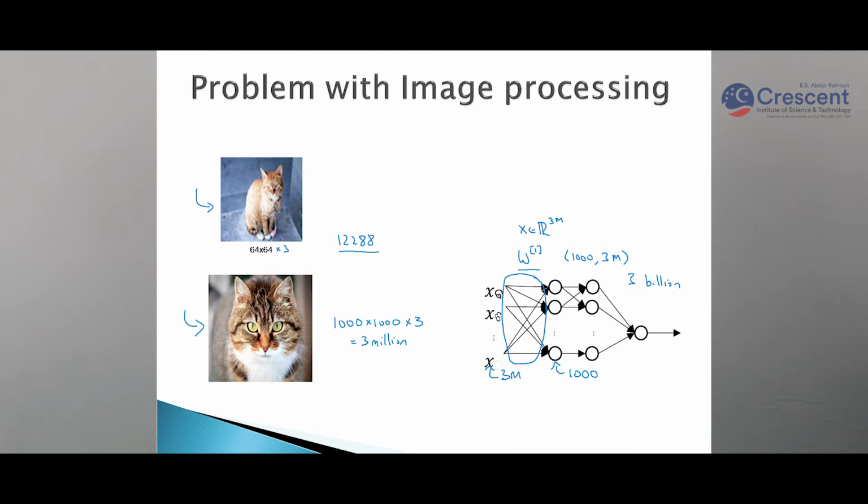The problem with image processing is that the image size will be large. Here we can see one picture with a pixel size of 64 x 64 x 3, that is 12288. With a neural network this will not be a problem, but if another picture is 1000 x 1000 x 3, that is 3 million pixels, that will be the input to the neural network. That will be very huge, and it will make the neural network very complex. So how can we solve this problem? With the convolution neural network we can solve this problem.